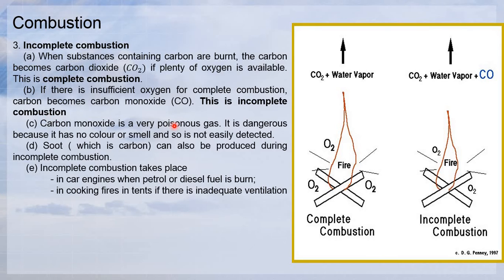Carbon monoxide is a very poisonous gas. It is dangerous because it has no color or smell, so it is not easily detected. Besides carbon monoxide, soot, which is carbon, can also be produced during incomplete combustion. Remember, when you have incomplete combustion, the amount of oxygen is not enough, and the products are carbon monoxide and soot. Incomplete combustion takes place in car engines when petrol or diesel fuel is burned, or in cooking fires in tanks if there is inadequate ventilation.